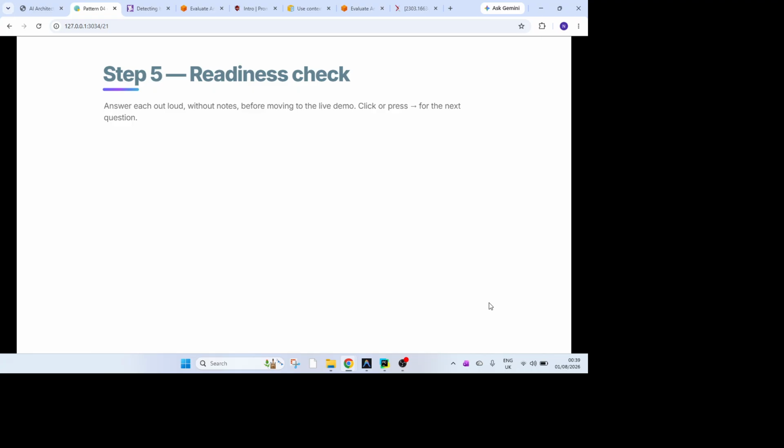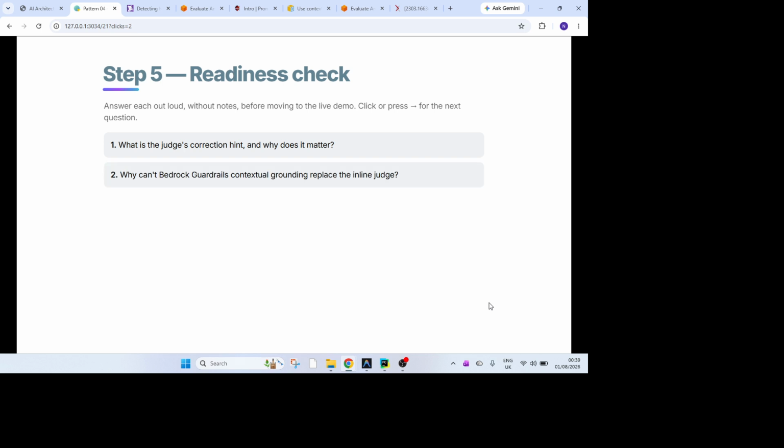Now, just before we close out, let's see if you really understood the key takeaways from this. What's the judge correction hint and why does it matter? If you can answer, I think we already covered it: the judge is required to ensure that whatever answer comes out is matching and the verdicts are as we expected. You can also answer why a guardrail counting check can't replace the inline judge here. Because text counting is not good for real-time use cases.